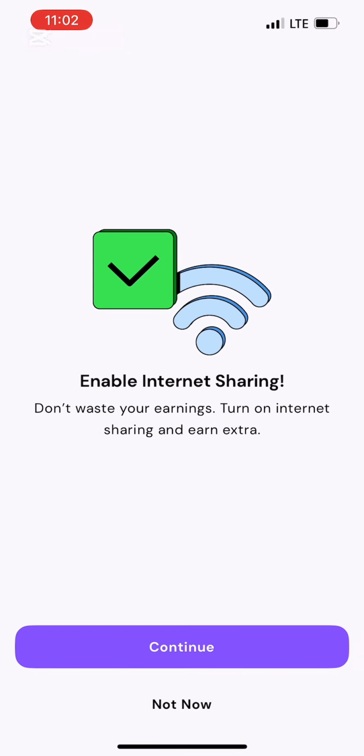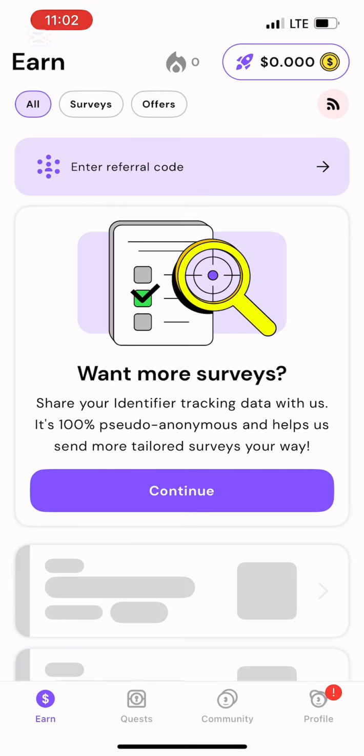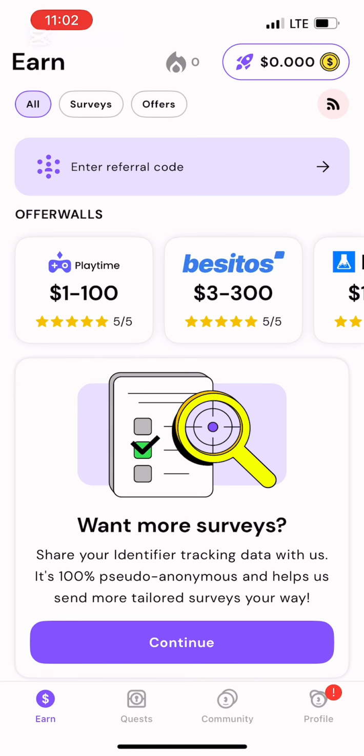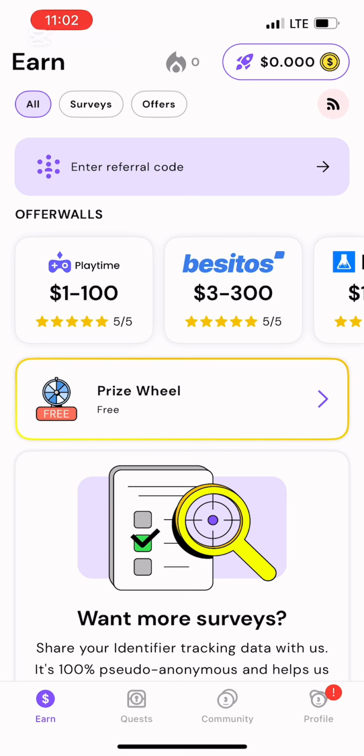Don't worry about yourself. You are not in the location. Just enable all the notifications. Is it location notification? Enable everything. So you can see this is the app, and this is the interface. This is what the app looks like.